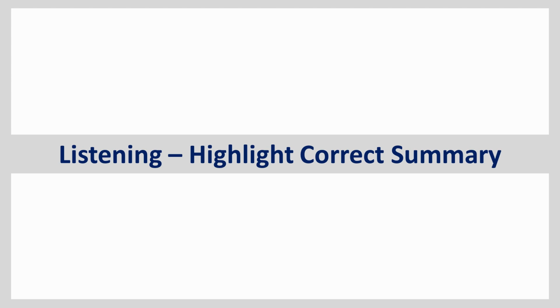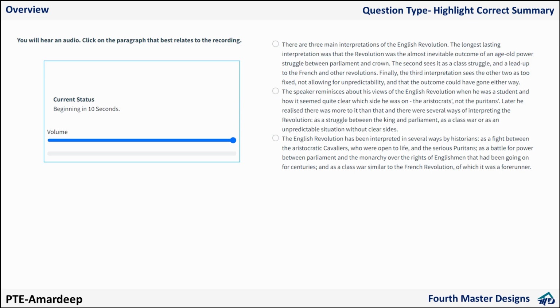In this lesson, we are going to learn another difficult question but low scoring one. The question type is something similar. You are going to listen to audio and you have to select one option. Now, what is the question type here? Highlight correct summary. So it means we will be having 3-4 summaries or 3-4 options. We have to select the most appropriate option which summarizes the audio. That is the question type.